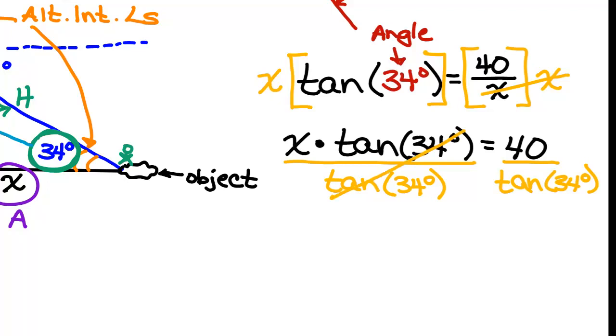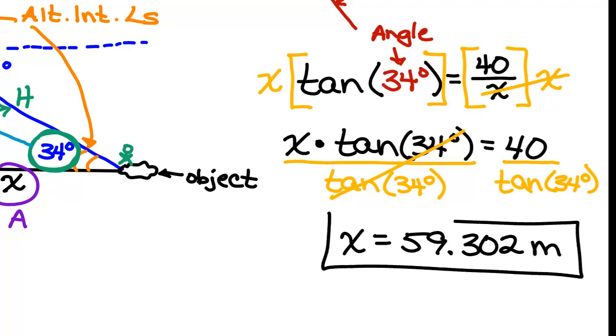So now into my calculator, we do 40 divided by the tangent of 34 degrees. And that gives us what? 59 point, if I take it out to 3 decimal places, I think it's 302, right? Do we need units with that? Meters. Nicely done.